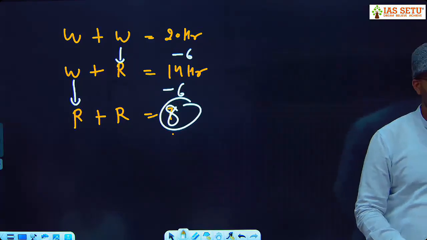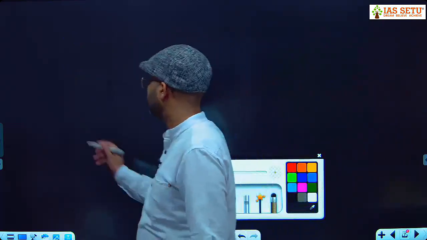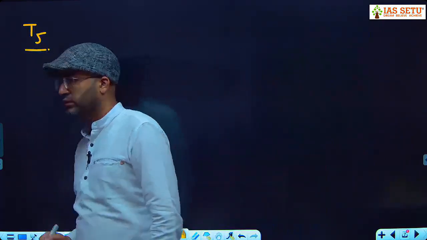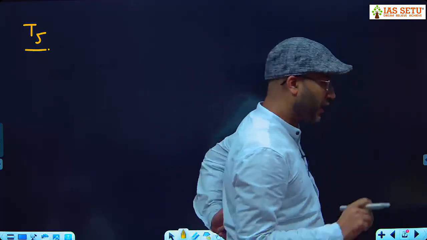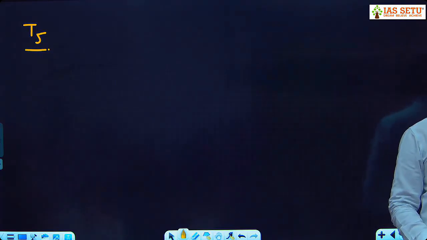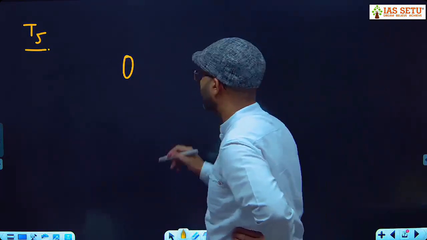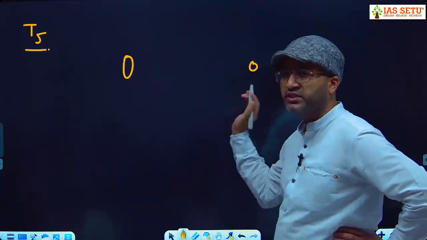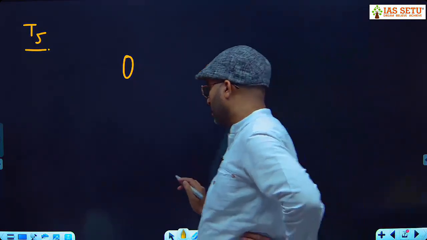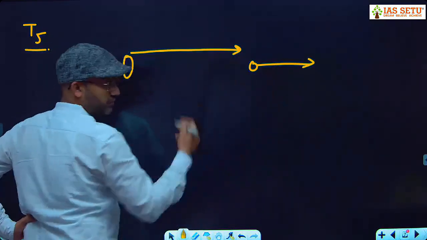Okay. Now next is type 5. Type 5 is important and the application of type 5 is very important. Type 5 questions are like the policeman and thief question, where a policeman chases a thief. For example, this is the policeman, this is the thief. They see each other and they start running. Here the thief is running in this direction, and the policeman is chasing the thief.